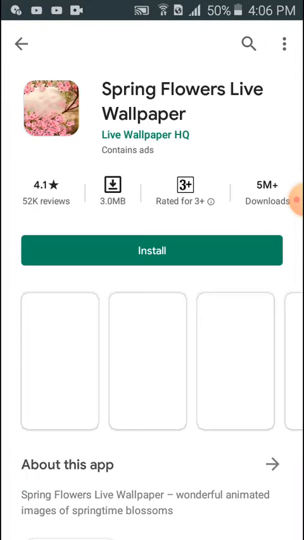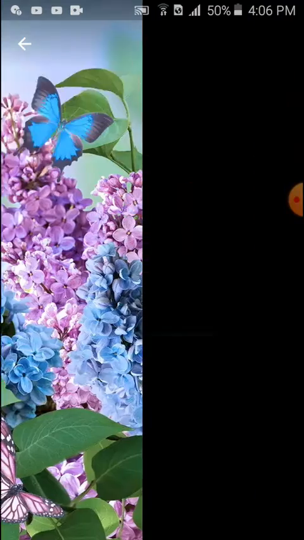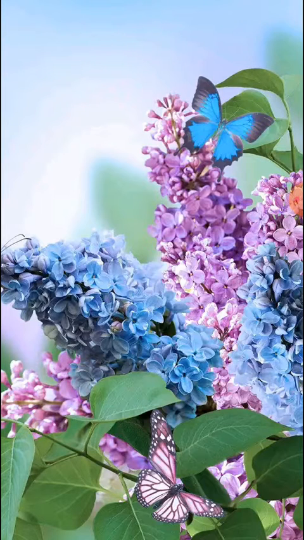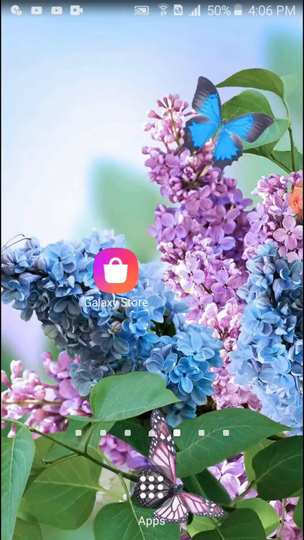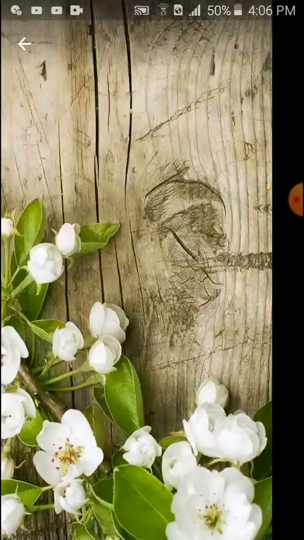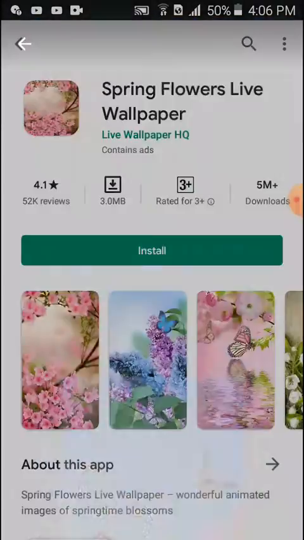And this is our spring wallpaper. Just install this app. It's a wonderful app. Actually, I've installed it, but I haven't uninstalled it. But see, this is my wallpaper. See over here, my same wallpaper is there. Because I like that, I have all these pictures in my gallery.